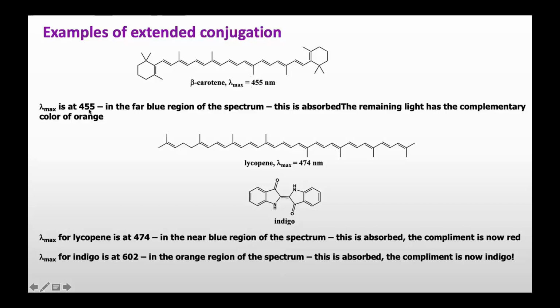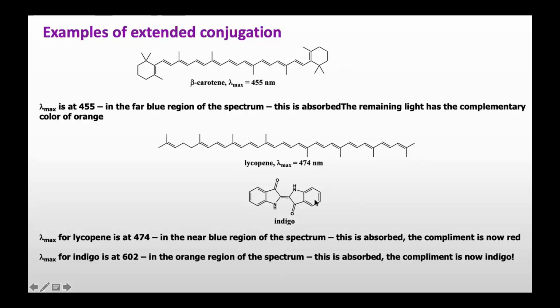So lambda max is at 455 in the blue region of the spectrum, and this is absorbed, and the remaining light has the complementary color of orange. So that's the reason we see the color orange for this compound, which is responsible for the orange color of carrots. The second example is lycopene, which shows lambda max at 474 nanometer, and this molecule also has more than 8 double bonds in conjugation.